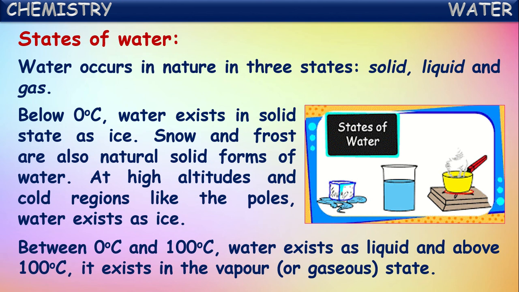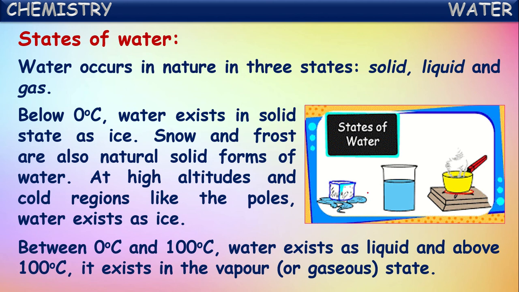Between 0 degrees and 100 degrees Celsius temperature, water exists in the liquid state. And above 100 degrees Celsius, water exists in the gaseous state that we say as water vapor. So in this way, water exists in three states at different temperatures. Below 0 degrees Celsius, water exists in the solid state that we call ice.